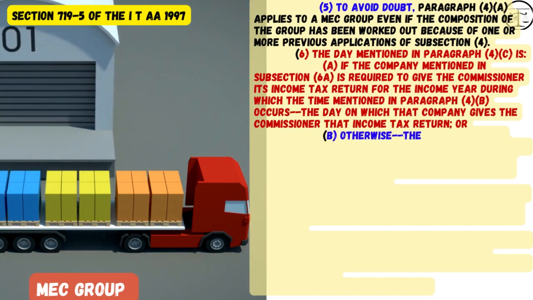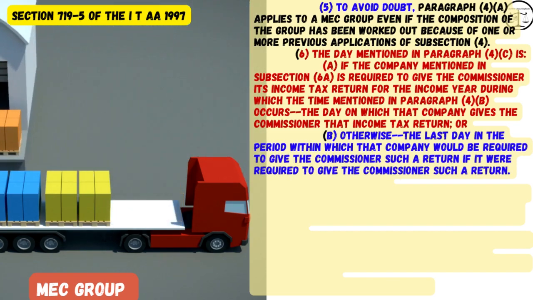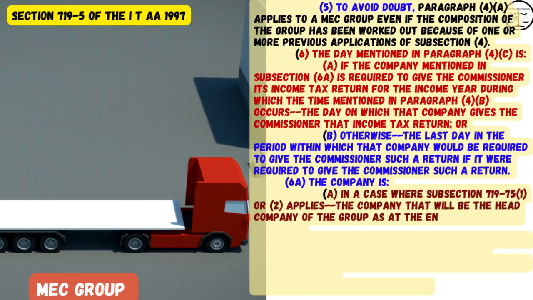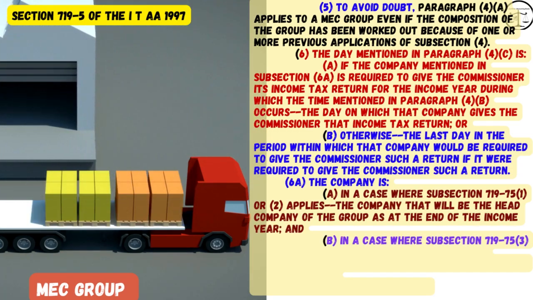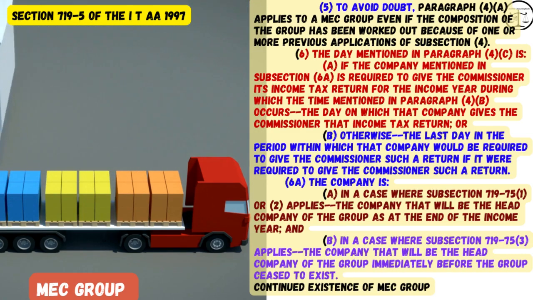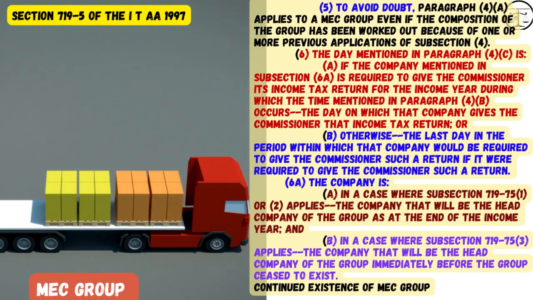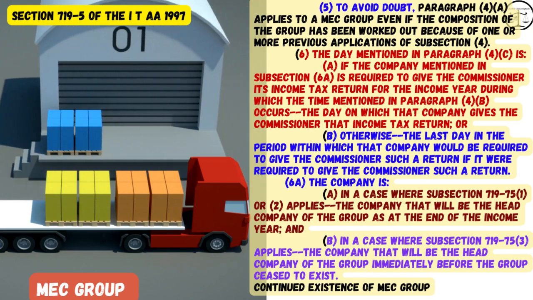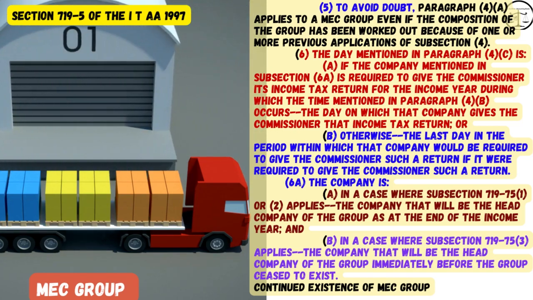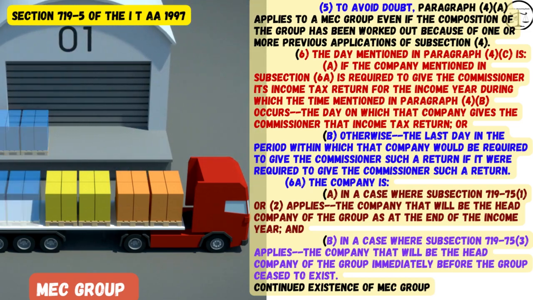6. The day mentioned in paragraph 4(c) is A. If the company mentioned in subsection 6(a) is required to give the Commissioner its income tax return for the income year during which the time mentioned in paragraph 4(b) occurs, the day on which that company gives the Commissioner that income tax return, or B. Otherwise, the last day in the period within which that company would be required to give the Commissioner such a return if it were required to give the Commissioner such a return.